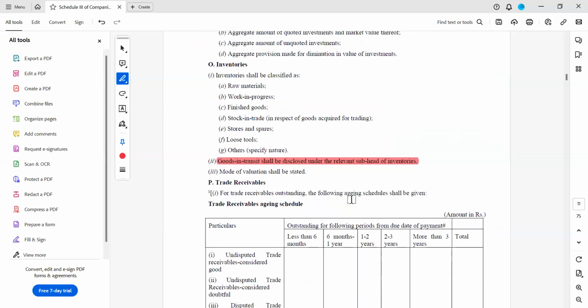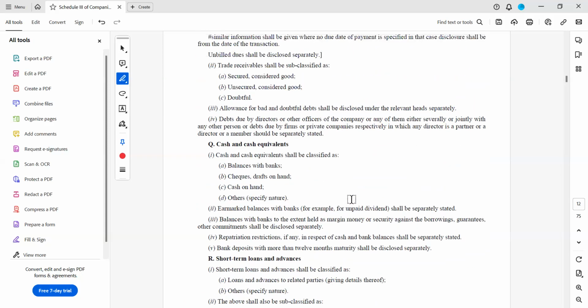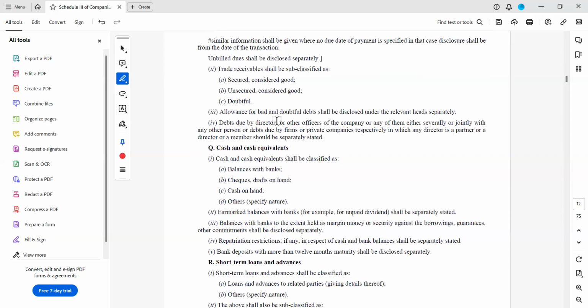Okay, we have gone back to see the aging of creditors. Now trade receivables. Unbilled dues shall be disclosed separately. Trade receivables shall be subclassified as secured considered good, unsecured considered good, doubtful. Allowance for bad and doubtful debts shall be disclosed under the relevant head separately.